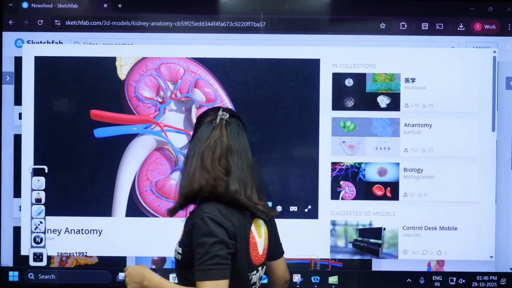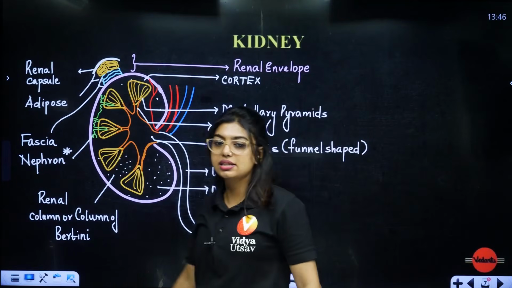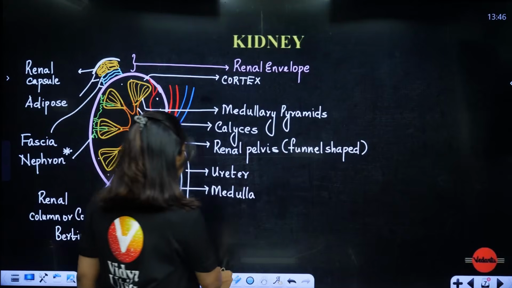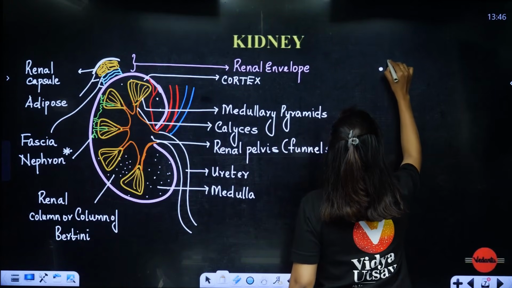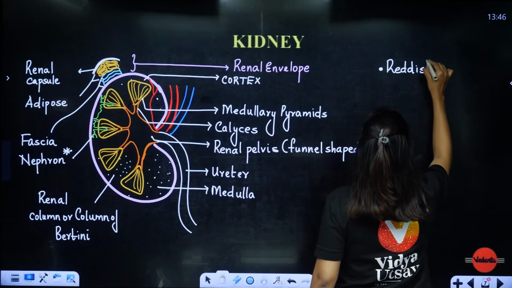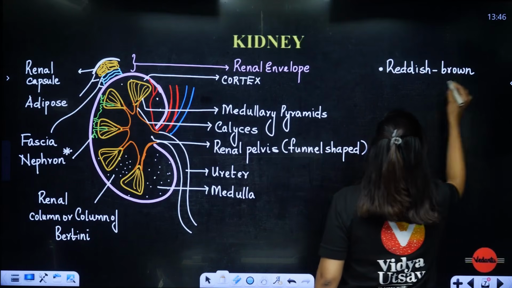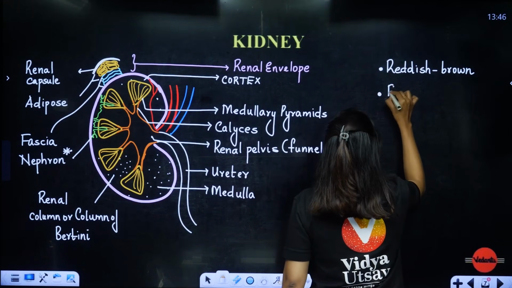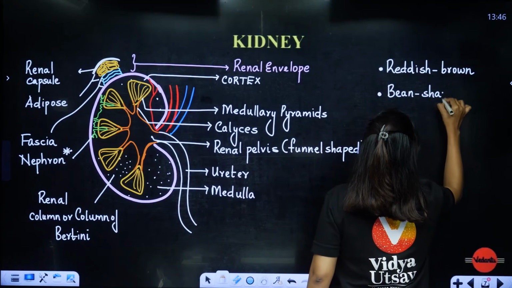Now we will go back here. Yes, this is done. Now we have to write certain things about the kidney, students. First of all, what do we know about the kidney? We know it is reddish brown colored and it is bean shaped. Yes or no? Yes, ma'am, it is a bean shaped structure.